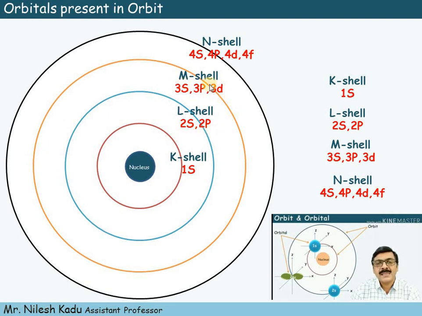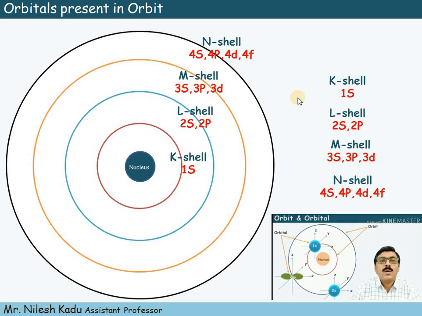Then in the M shell, 3s, 3p and 3d orbitals are present. And lastly, the N shell contains 4s, 4p, 4d and 4f orbitals. These are the orbitals present in an orbit or shell.